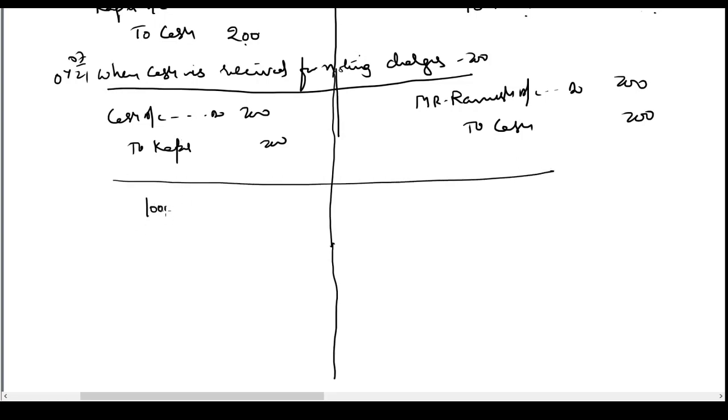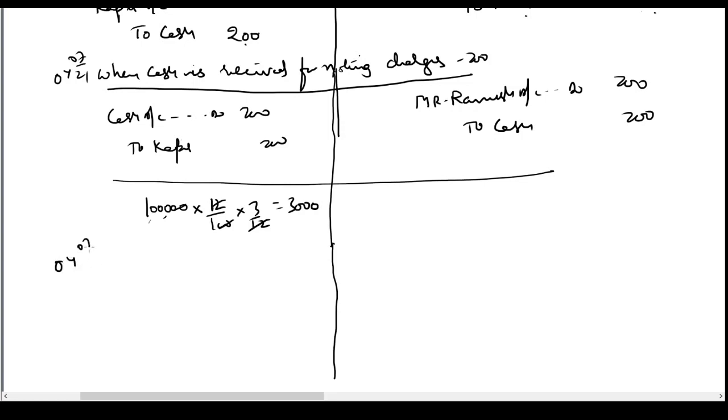1 lakh rupees is the due amount. This is the amount which Mr. Kapil has to pay to Ramesh. The interest rate is 12% and it is for 3 months. So 3000 rupees is the interest which Mr. Ramesh wants to include in the new bill, which Kapil has to agree.